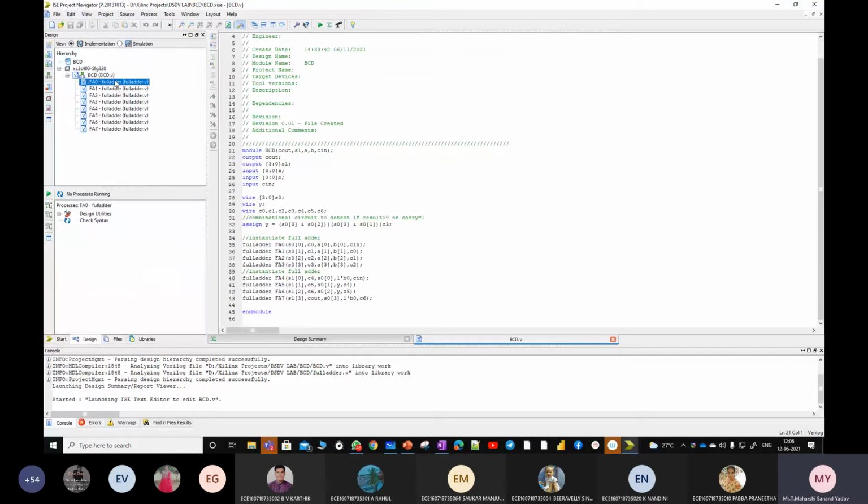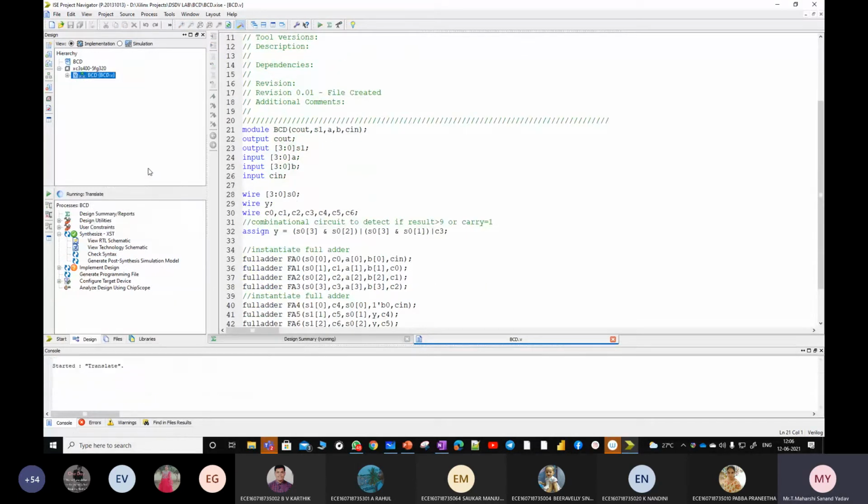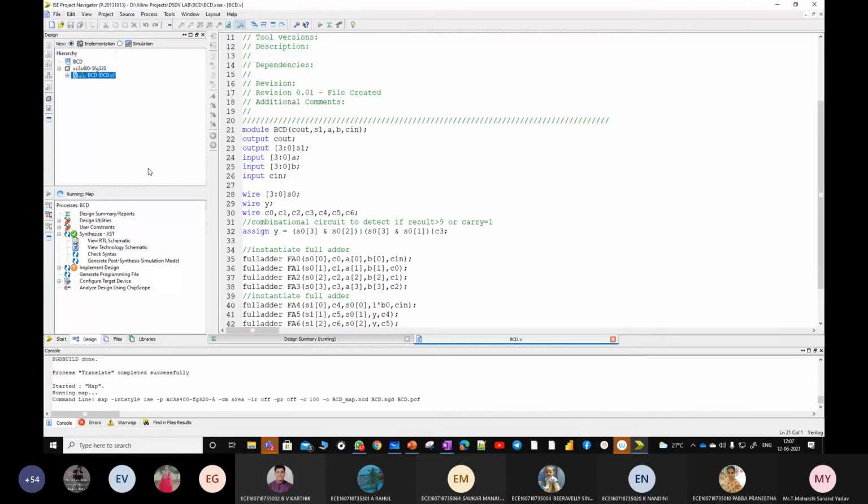First, I've included the code for the full adder, and again in the BCD adder, I've called it. Done. So right click, implement top module. Everything will be synthesized and implemented in the form of design. Okay, so everything is implemented successfully. Errors and warnings are not there.